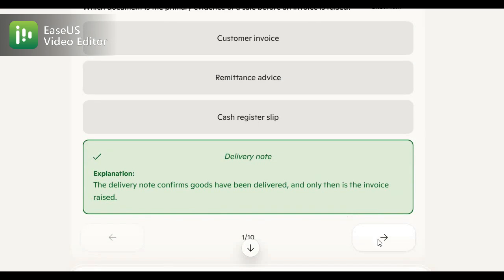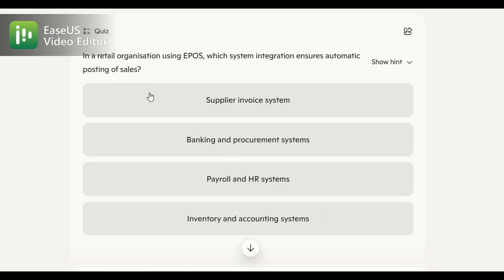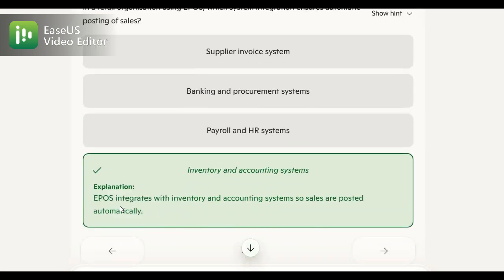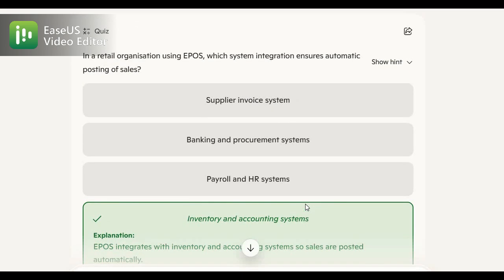Now, let's move on to another one. Here, a retail organization using EPOS with system integration ensures automatic posting of sales. In a retail organization, definitely your inventory and accounting system, and this is the correct option. EPOS integrates with the inventory and accounting system, so sales are posted automatically, right?